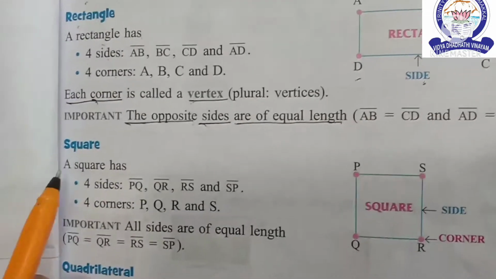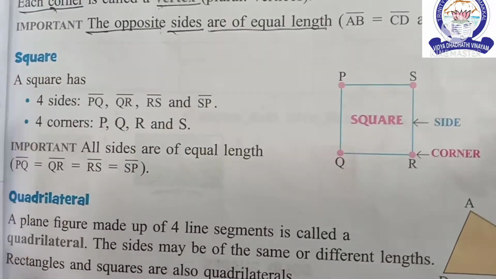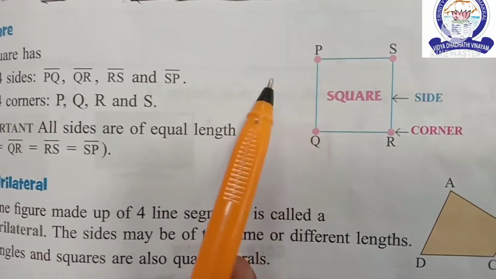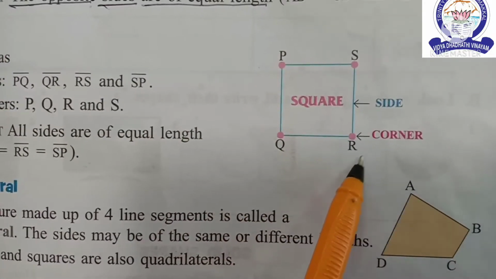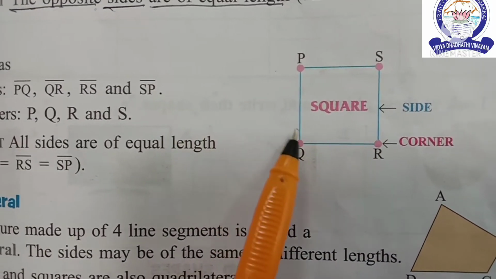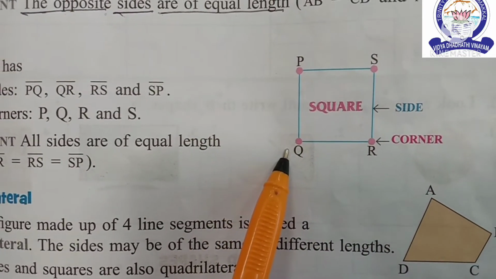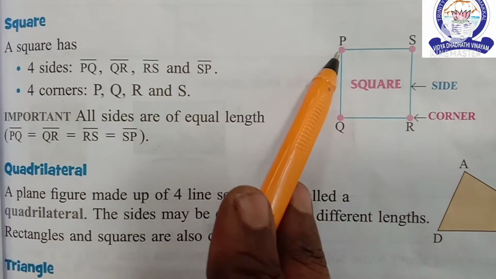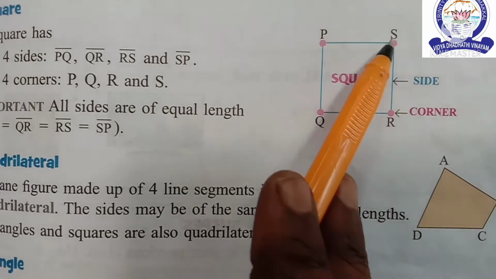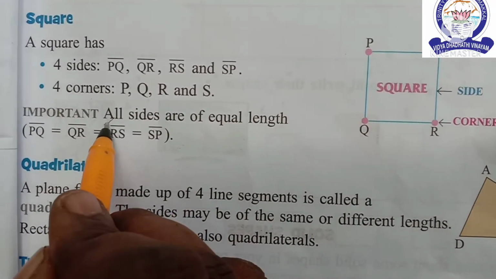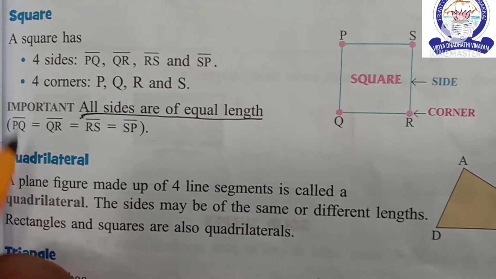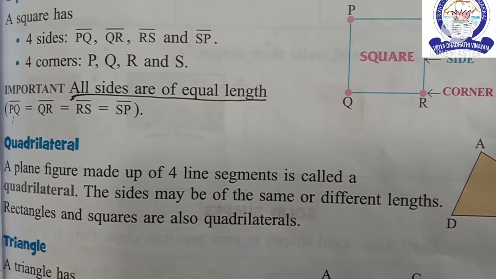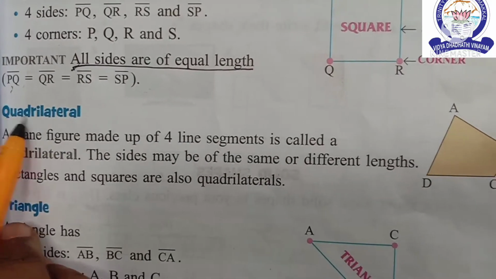Okay, children. See the next one. Square. A square has 4 sides. See this picture? Square picture. PQ, QR, RS, SP. These are 4 sides of a given square. It has 4 corners. P, Q, R, S. All sides are of equal length. PQ equal to QR equal to RS equal to SP. Is it clear, children?